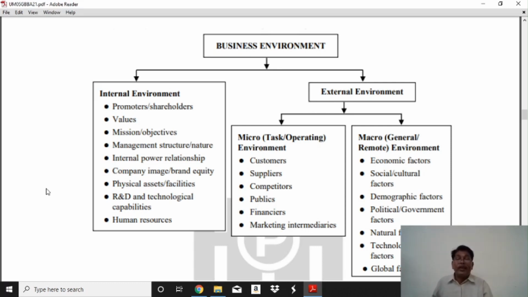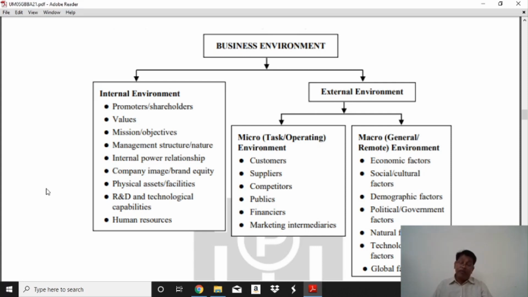All these factors affect our business internally, not externally. Many other factors also affect our business: the value system, financial resources, managerial policies, work environment, and marketing resources.